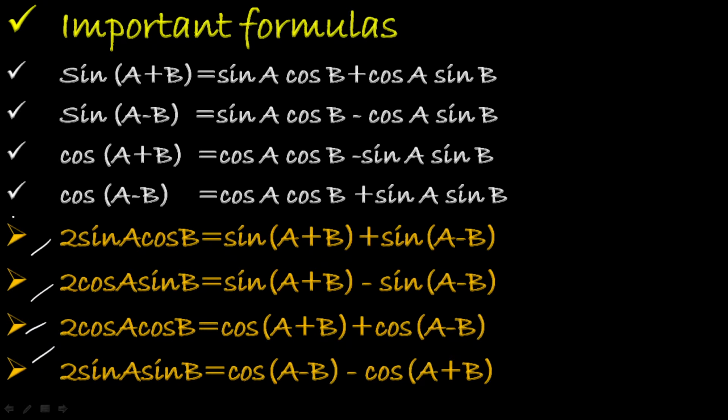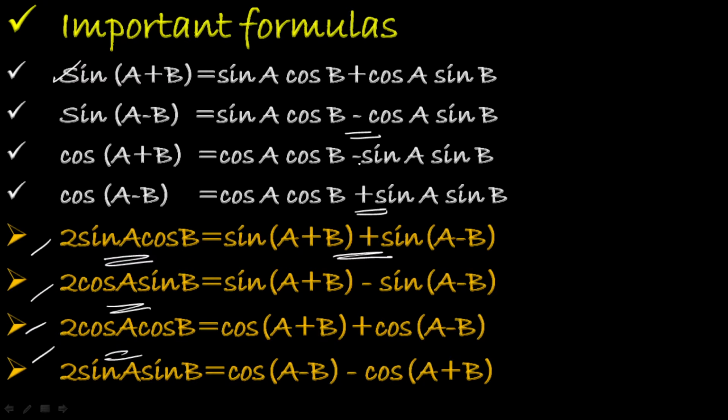For that, we make use of these formulas. Whenever we have a product of functions and trigonometric functions and need to evaluate that integral, we have to use these equalities to convert, and to integrate or differentiate the given functions. To simplify our calculations, we make use of these types of trigonometric equalities. Sin(a plus b) is equal to sin a cos b plus cos a sin b, whereas sin(a minus b) is the same thing, here you have minus. Cos(a plus b) is equal to cos a cos b minus sin a sin b, whereas cos(a minus b) is the same thing, here you have plus.